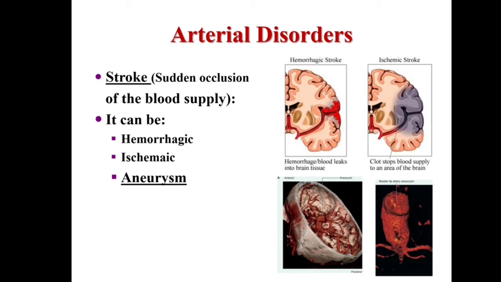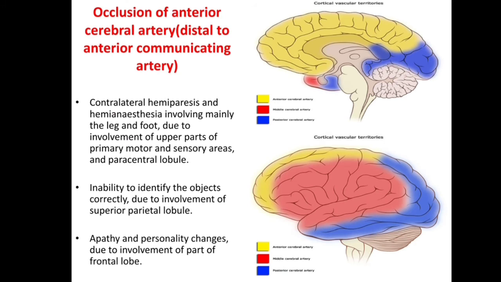Now arterial disorders. Stroke, sudden occlusion of blood supply. It can be hemorrhagic, ischemic, and aneurysm. In this diagram this is hemorrhagic stroke and this is ischemic stroke. Hemorrhage into brain tissue, and a clot stops blood supply to an area of the brain.